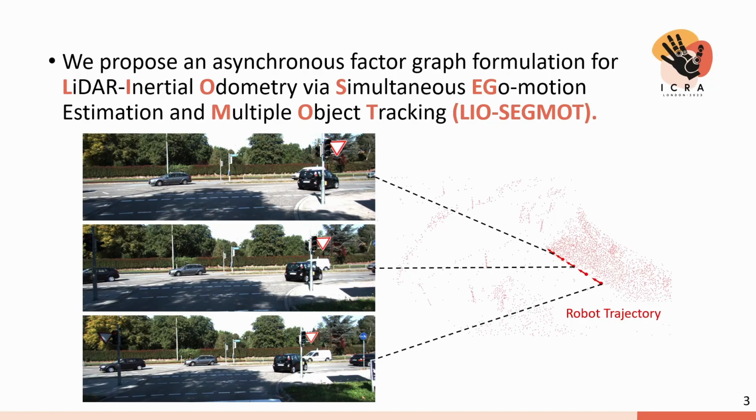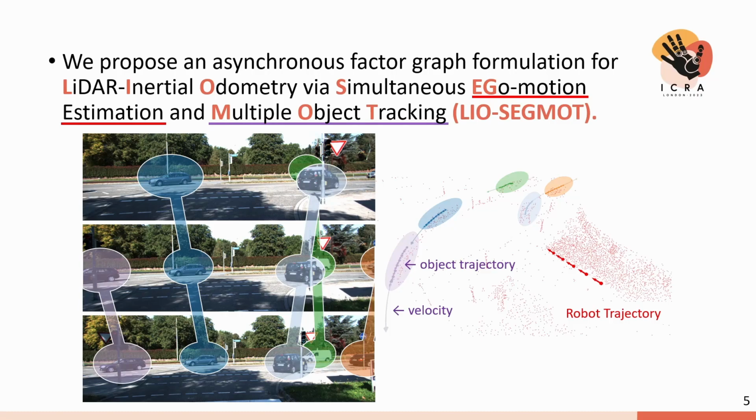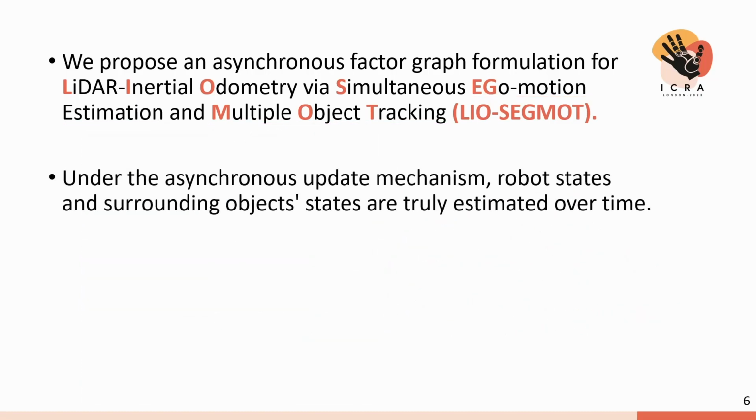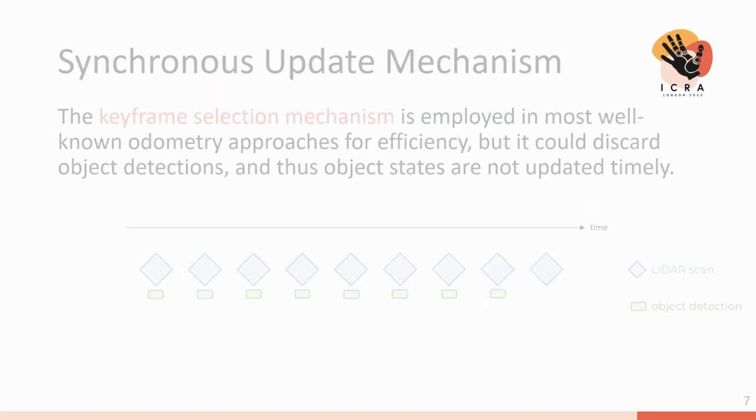Given a real-world example, we would like to estimate the ego motion, that is the robot trajectory. Here we can see some moving objects. And the main idea is to simultaneously estimate the robot trajectory and those moving object trajectories. LiDAR-SEAM is formulated under the asynchronous update mechanism so that robot states and object states are truly estimated over time. In our real-world experiments, LiDAR-SEAM can provide accurate odometry results and continuous object tracking results.